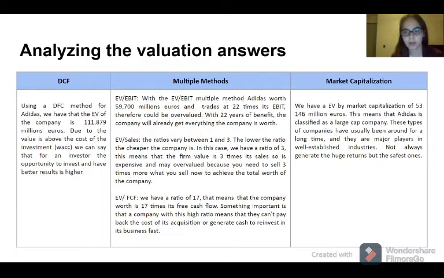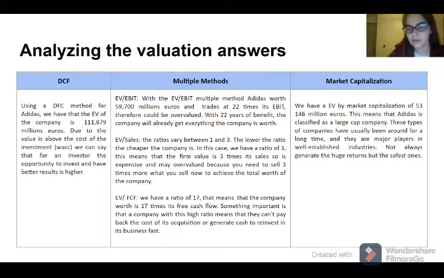And lastly we have the enterprise value divided by the free cash flow. We have a ratio of 17. That means that the company's worth is 17 times its free cash flow. Sometimes it's important that a company with a high ratio can pay back the cost of its acquisitions or generate cash to reinvest in its business fast.